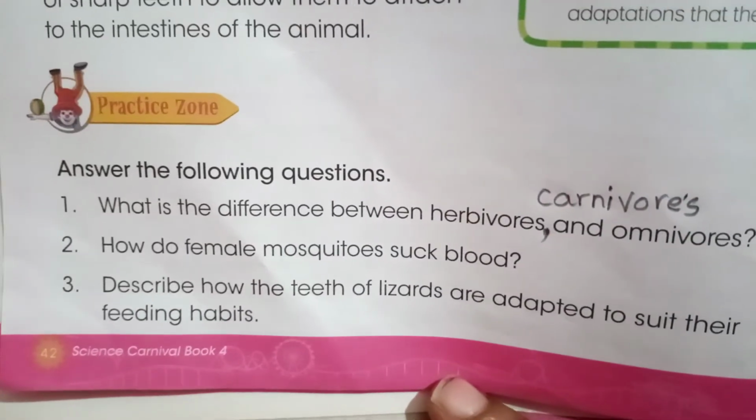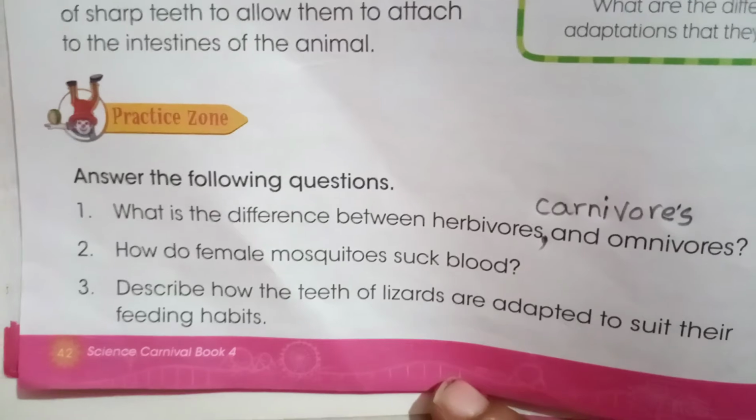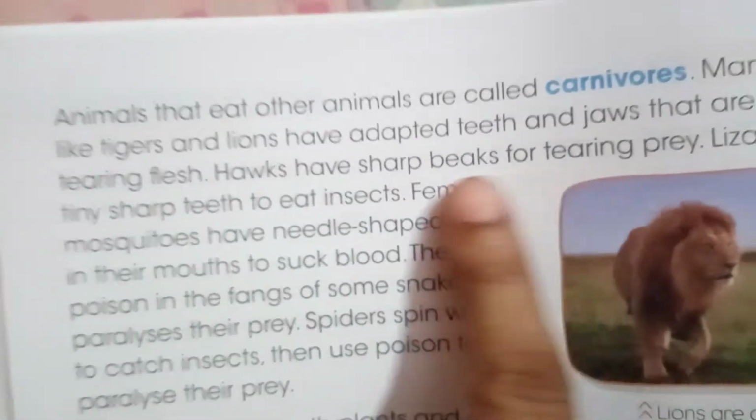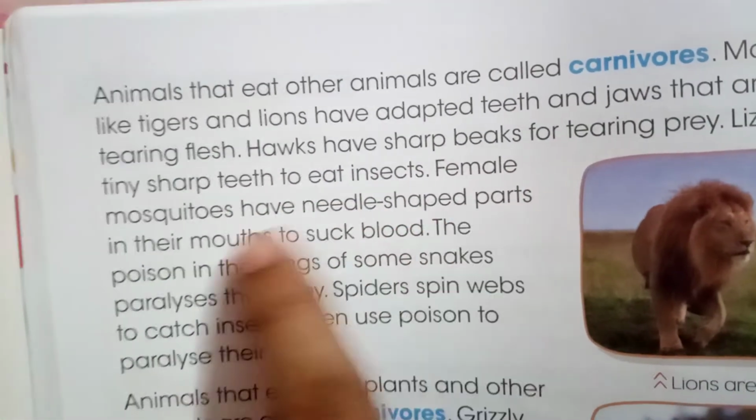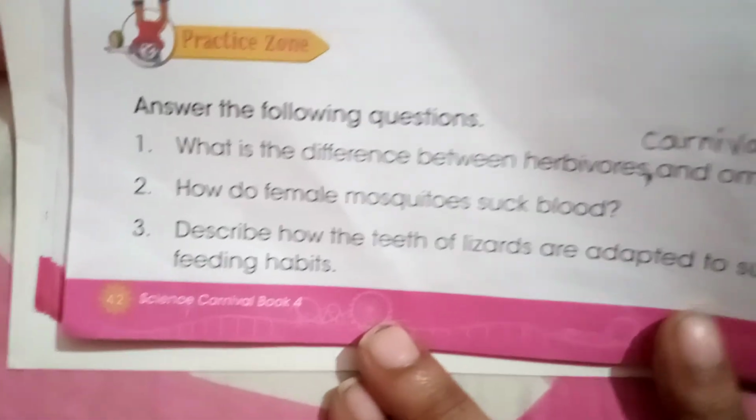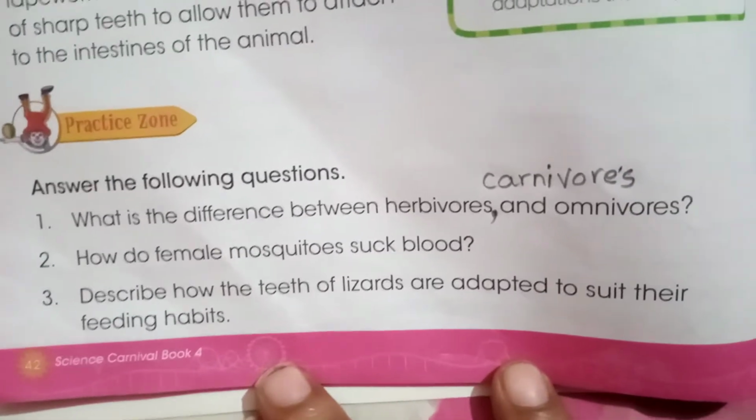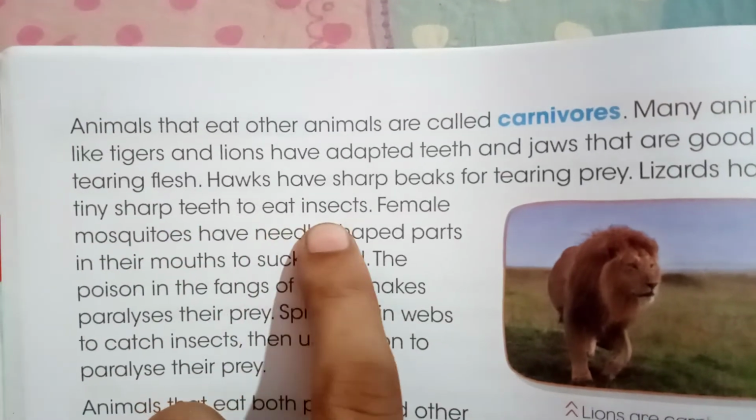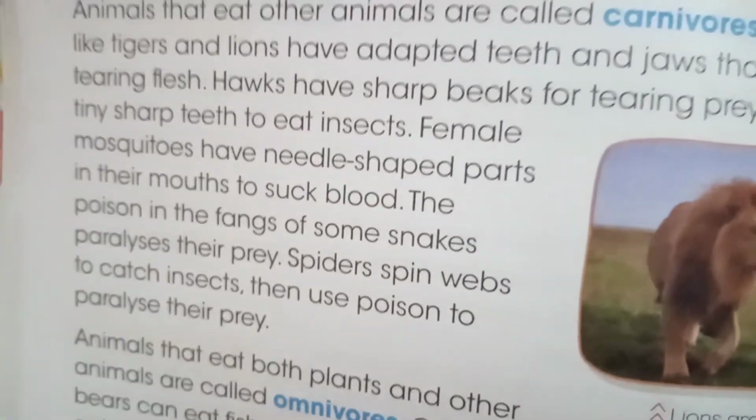Then, how do female mosquitoes suck the blood? This is also on page number 42. You can see it here. Female mosquitoes have needle shaped parts in their mouth to suck blood. This is answer number 2. Then question number 3, describe how the teeth of lizards are adapted to suit their feeding habits. This comes here. Lizards have tiny sharp teeth to eat insects. So you have got all the 3 answers.